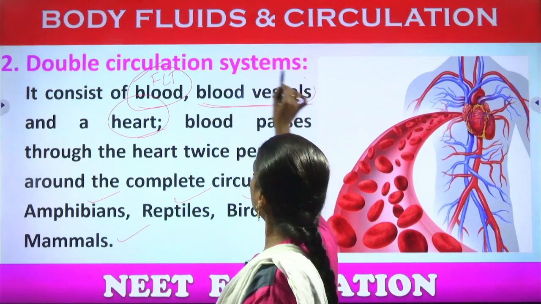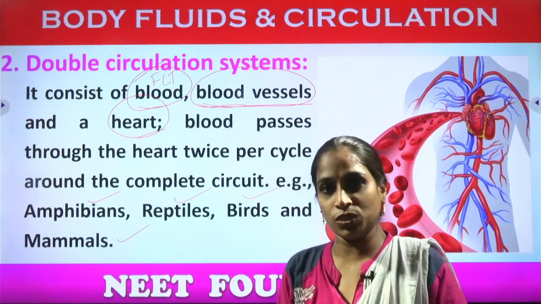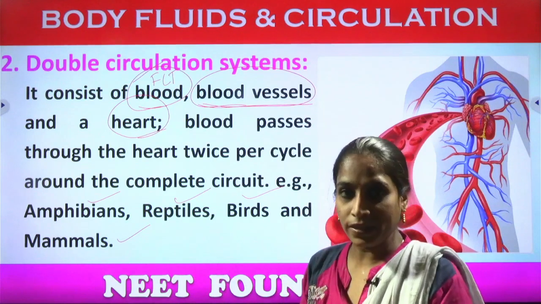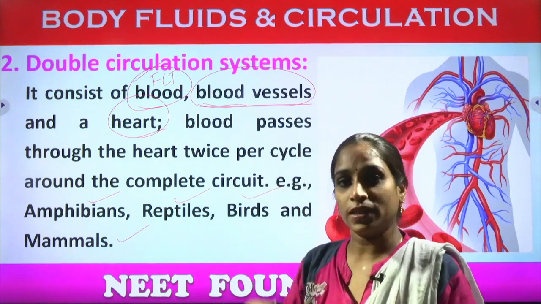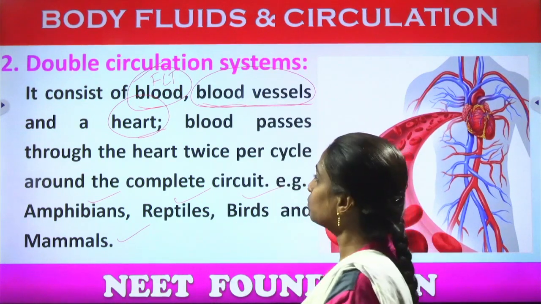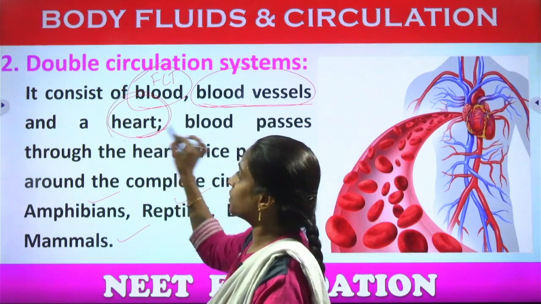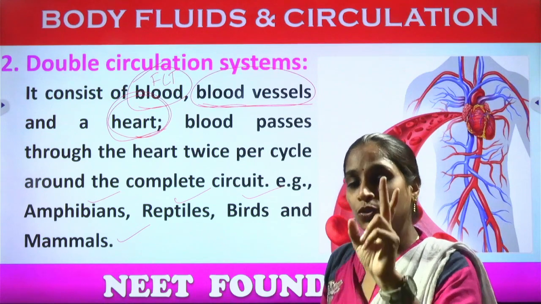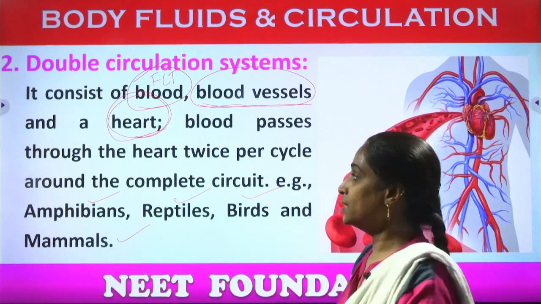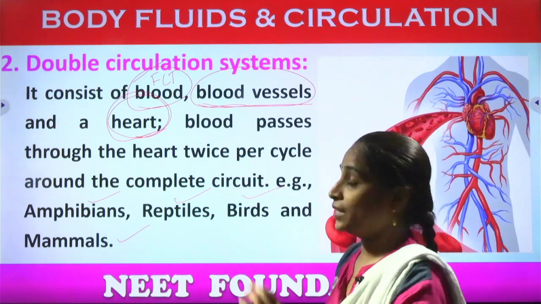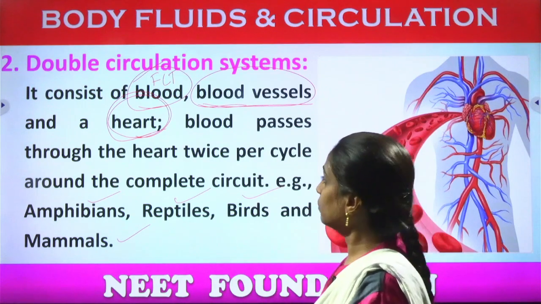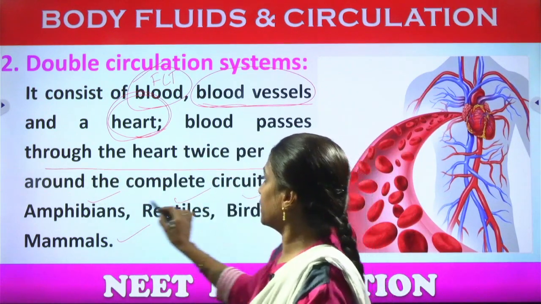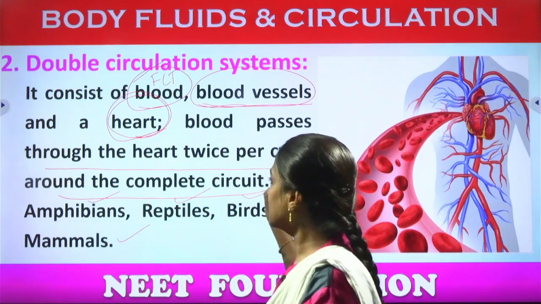Blood vessels are tubular structures responsible for passage of the blood towards the body parts and also towards the heart. And the heart is responsible for receiving 2 types of blood twice to complete a single circulation, nothing but the cardiac cycle. So blood passes through the heart twice per cycle to complete a circuit.